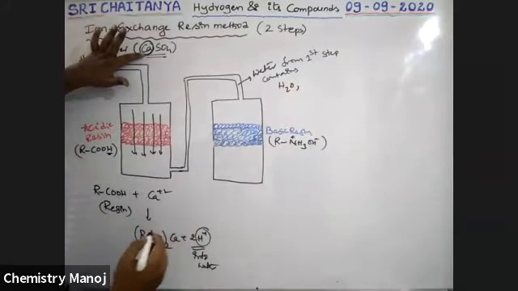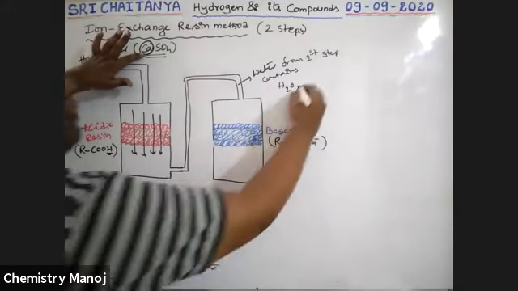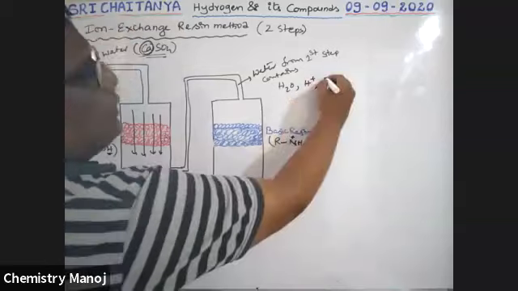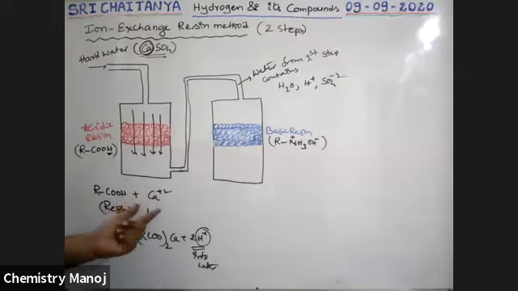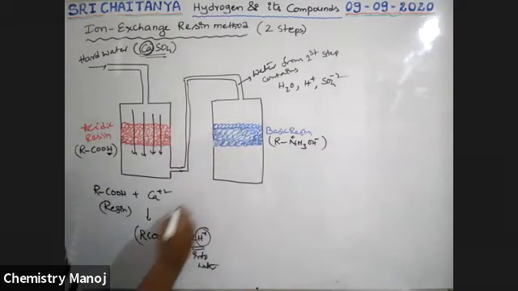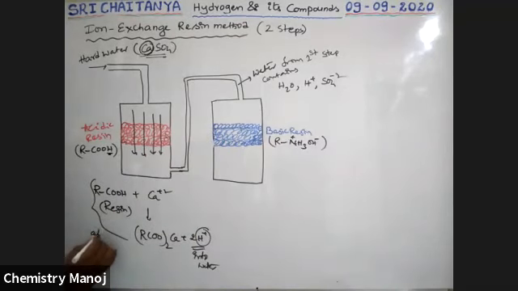So all Ca plus 2 ions are replaced here with H plus ions, and SO4 minus 2 ions are there. Only those SO4 minus 2 ions. Calcium ions are replaced here. This resin contains H plus ions, all the H plus ions in the resin coming into the water. So that means all the cations are exchanged with H plus ions.